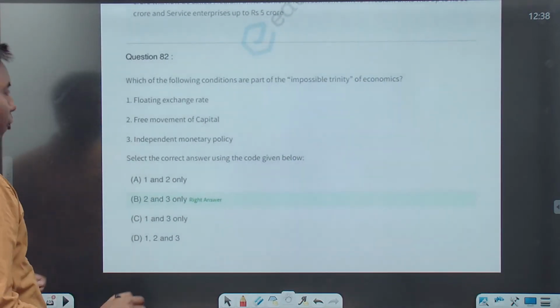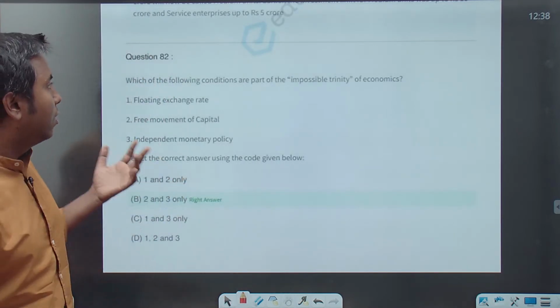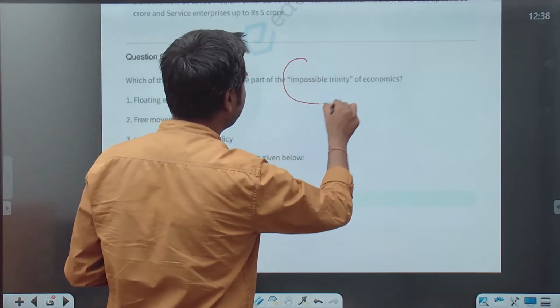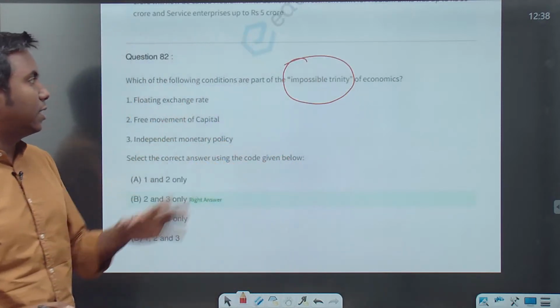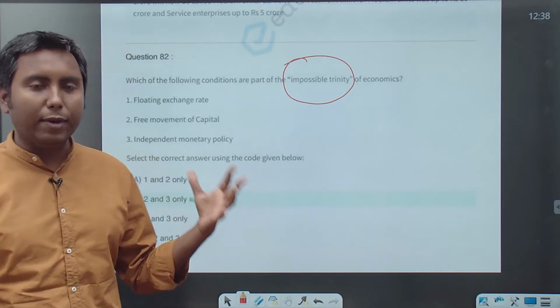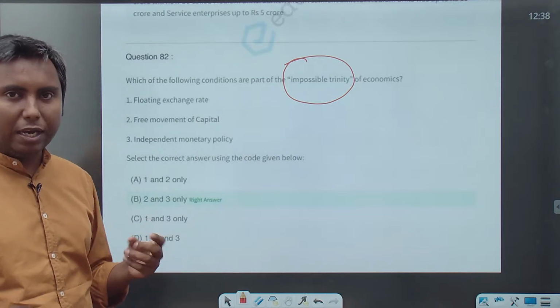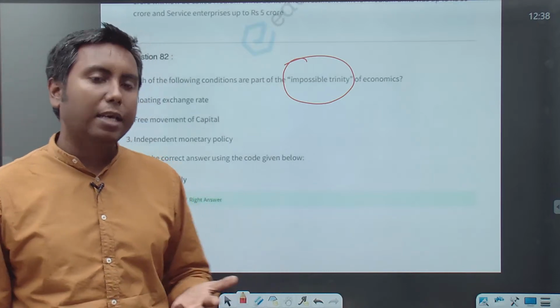Okay, which of the following conditions are part of the impossible trinity of economics? Now, impossible trinity, what does it mean? That all these three things cannot happen together. At max, only two of these things can happen together.